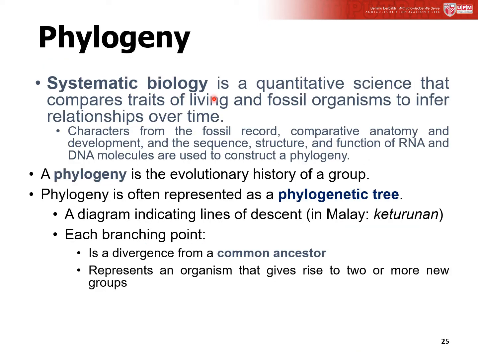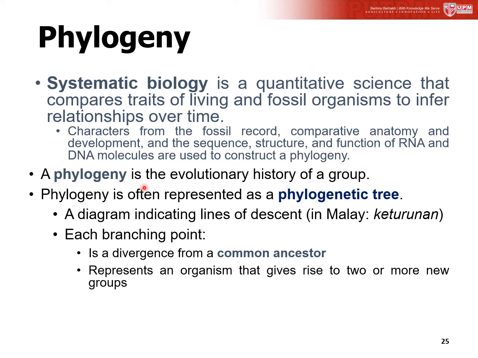Systematic biology is a quantitative science that compares traits of living and fossil organisms to infer relationships over time. Systematic biologists use characters from the fossil record, comparative anatomy and development, and the sequence, structure, and function of RNA and DNA molecules to construct a phylogeny.